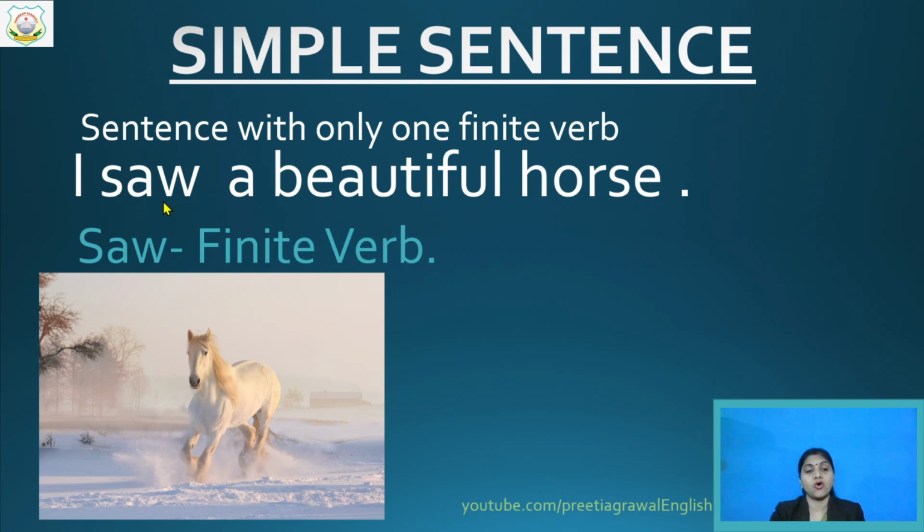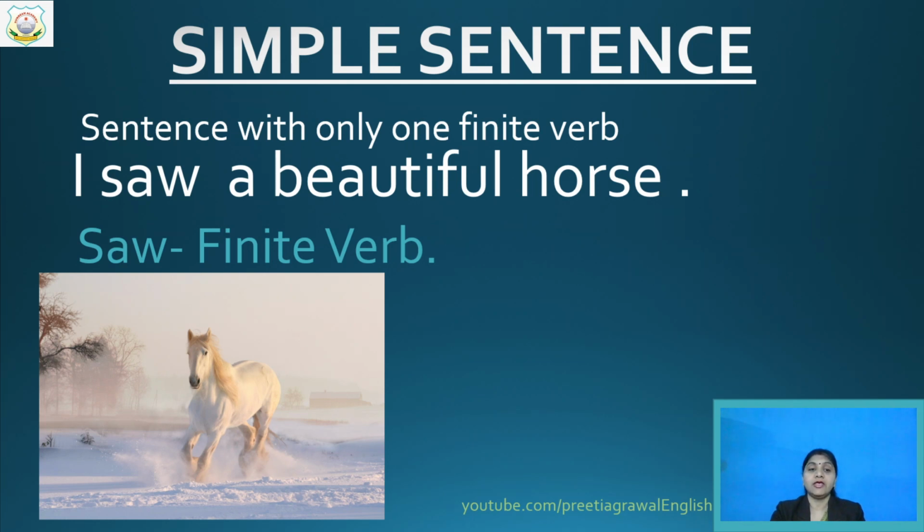And this saw, you can change. If you write here, I see, see will be your present tense. If you are writing, I have seen, S-E-E-N, I have seen is your present perfect tense.